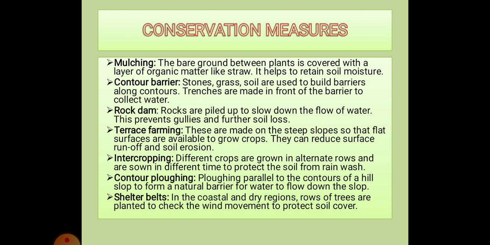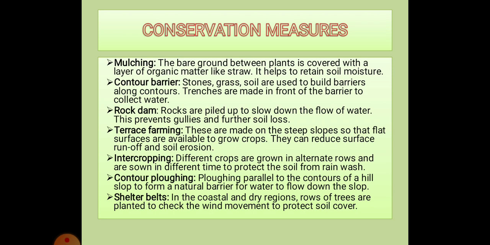Next method is contour barriers. It is the method in which stones, grass and soil are used to build barriers along contours with trenches built in front of the barriers to collect water. This prevents water from flowing down the contours and washing away the soil.